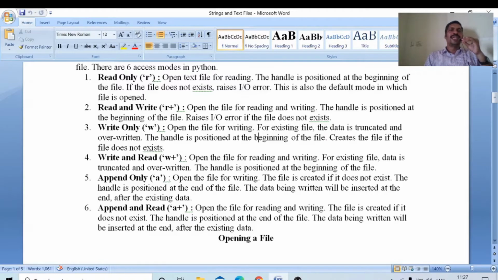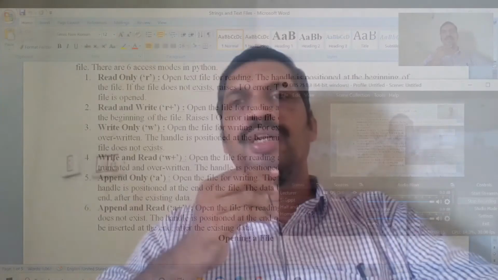Next, write and read mode. Open the file for reading and writing. For an existing file, data is truncated and overwritten. The handle is positioned at the beginning of the file. Reading is also possible, so we can move from the starting location, ending location and middle of the file if it is opened like this. What is the meaning of data is truncated? If we open that file in w plus mode, all the data on that file will be deleted. Newly inserted data from now onwards will be there.